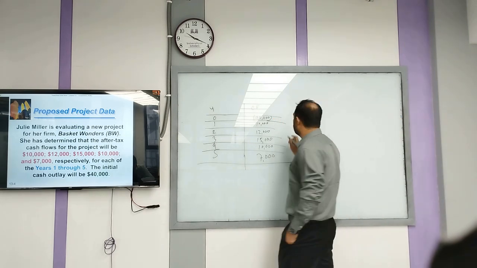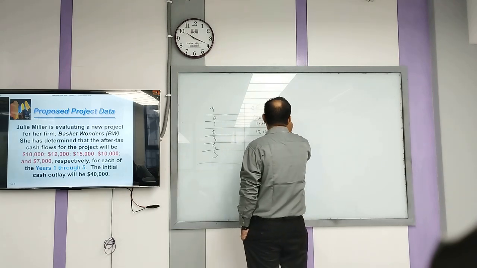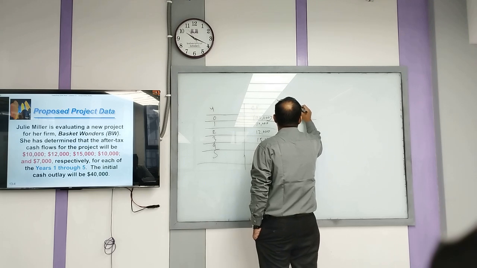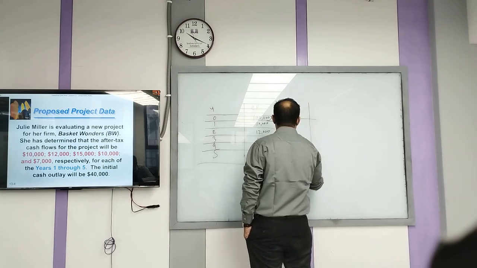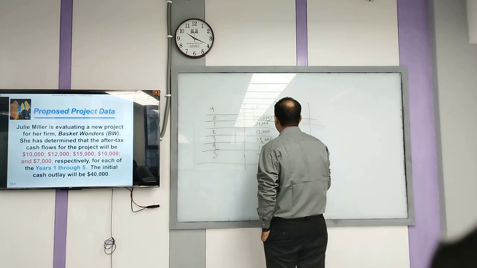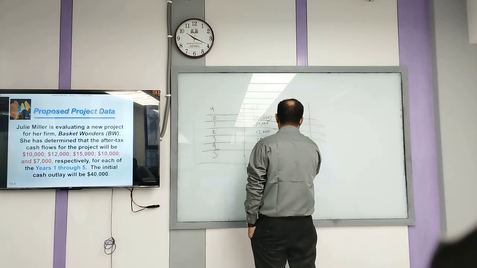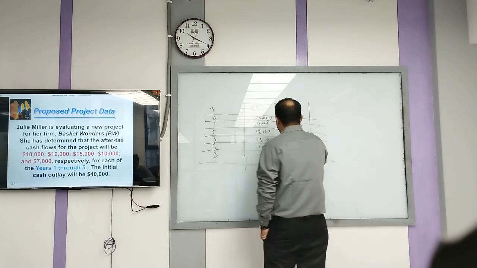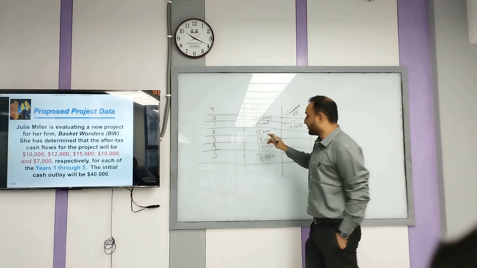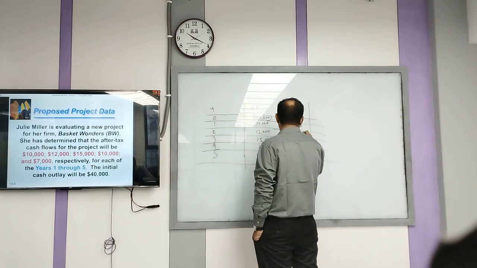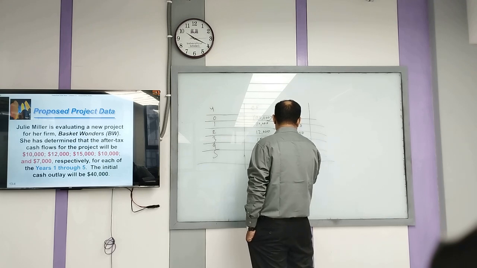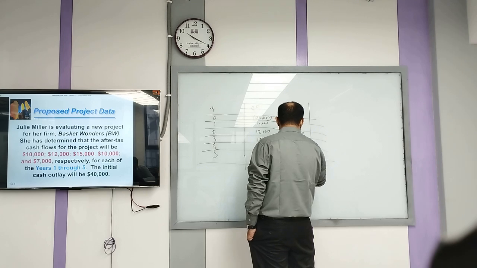To calculate the payback period, first we need the cumulative cash flow. Firstly, the first one is 10,000. We add it with the next cash flow, so 22,000, then 37,000, then 47,000, then 54,000.